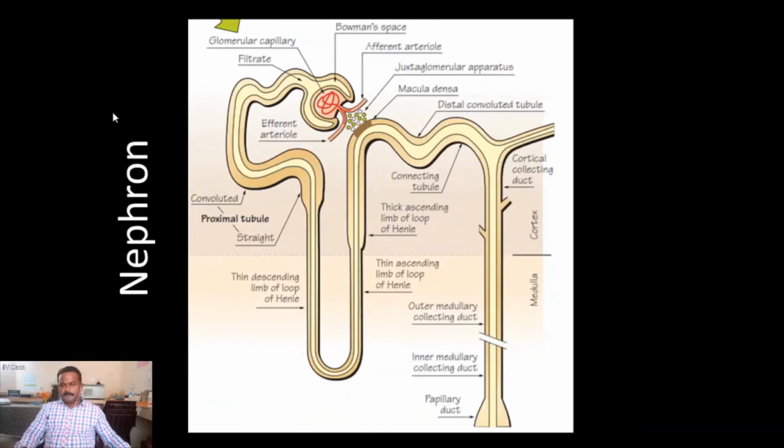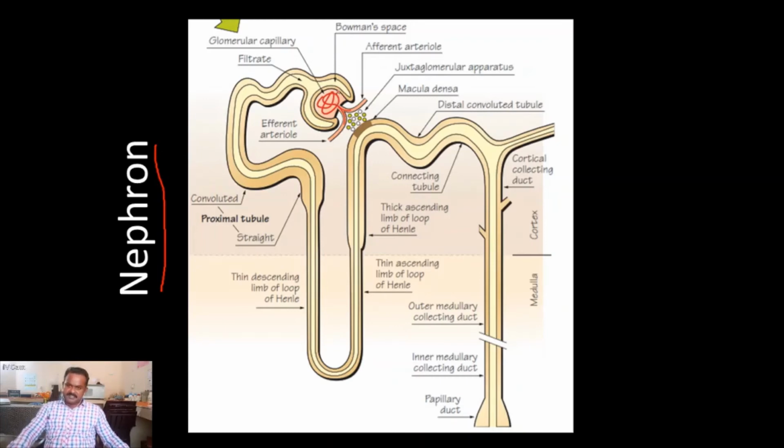So this figure shown here is the nephron. I already told you the nephron is the basic unit of the kidney, as a filtering unit. The nephron performs amazing functions like filtration, reabsorption, and secretion. Okay, we are going to learn one by one. First, we learn the major parts of the nephron.